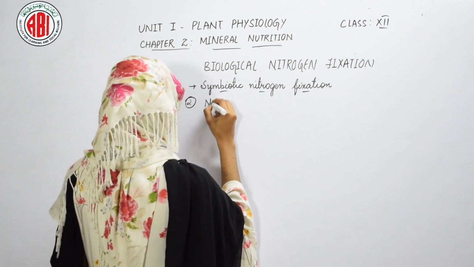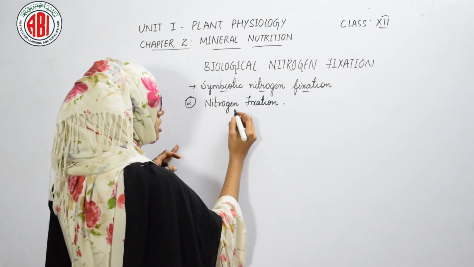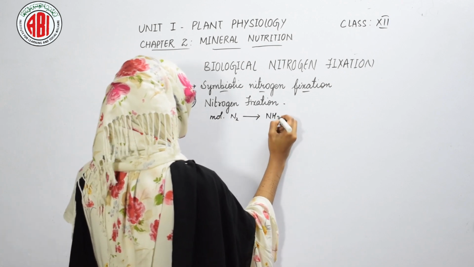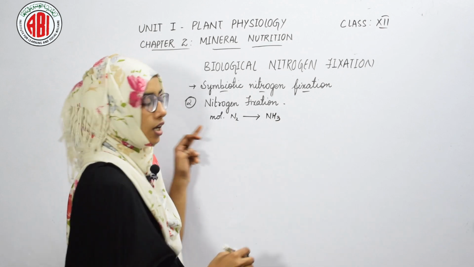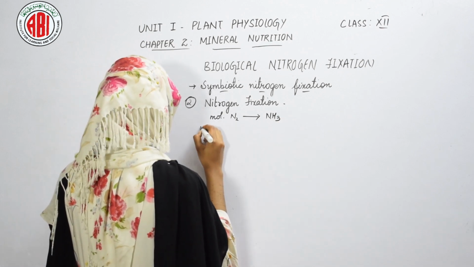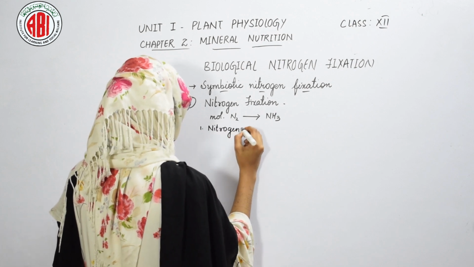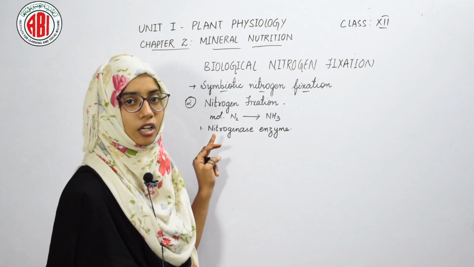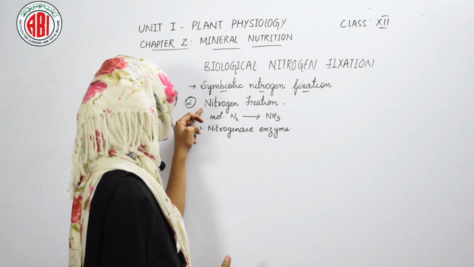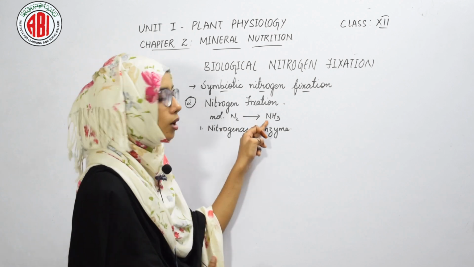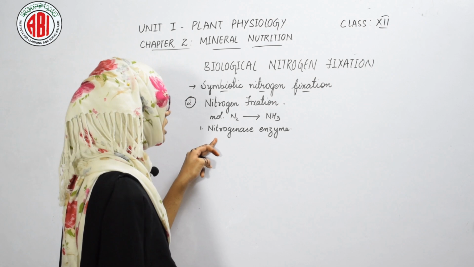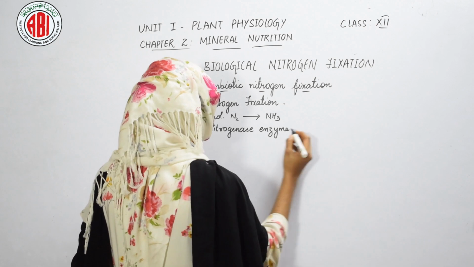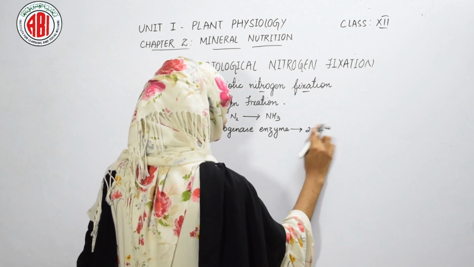The second step is nitrogen fixation. In this step, conversion of molecular nitrogen into ammonia takes place. To carry out this conversion, there are some requirements. The first is the nitrogenase enzyme. As I have already told you, this enzyme is very essential in nitrogen fixation. When molecular nitrogen has to be converted into ammonia, the nitrogenase enzyme plays an essential role. The nitrogenase enzyme is made up of two units.